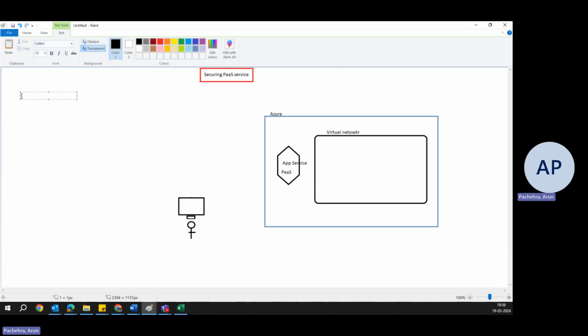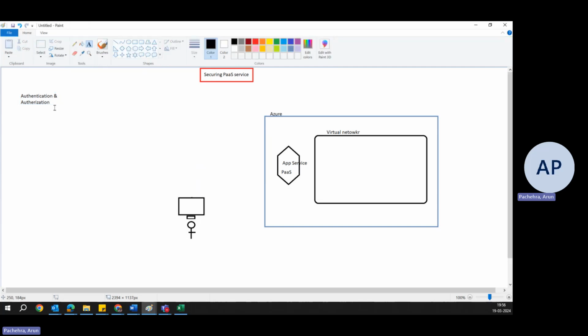The very first is authentication and authorization. I hope you guys understand the difference between authentication and authorization, right? Authentication is who you are, and authorization is how much you can do.